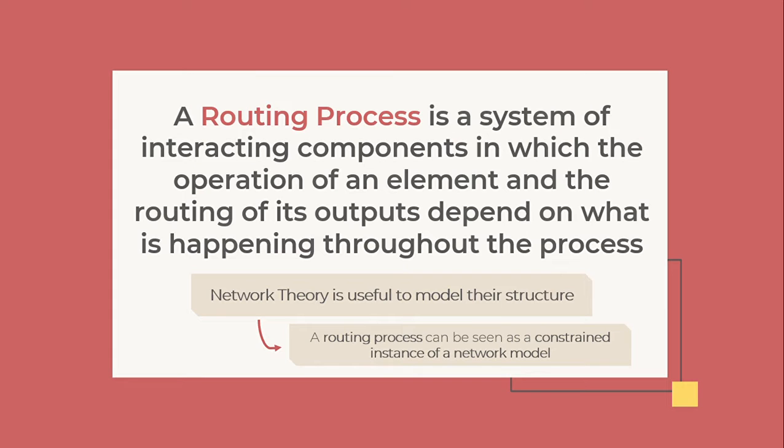These routing processes exhibit a strong interdependence between their components, and that's why network theory is useful to model their structure. Network theory proposes to model a system as a set of nodes connected by links. The nodes represent the components, and the links represent the interaction between these components. So we can say that a routing process can be seen as a constrained instance of a network model.